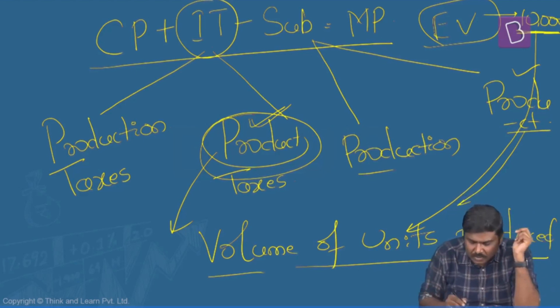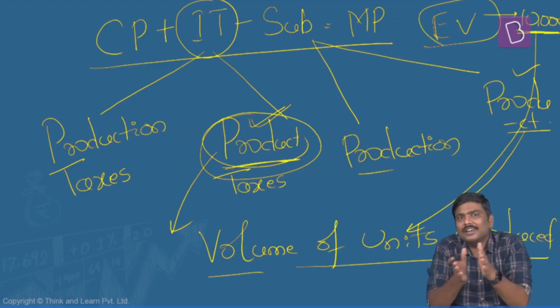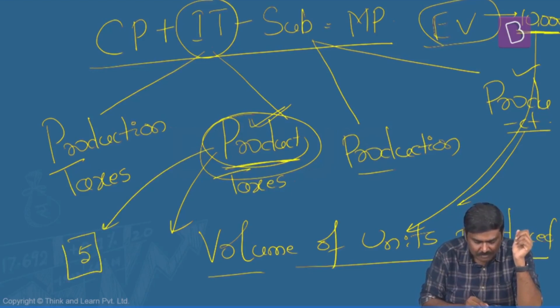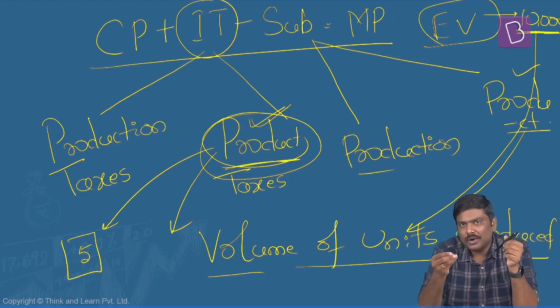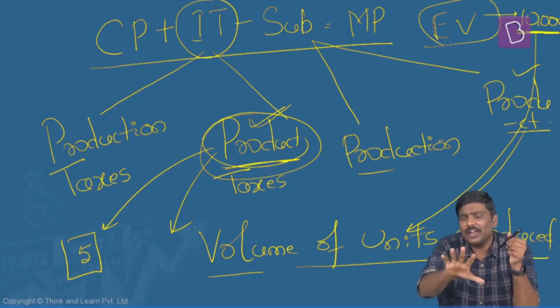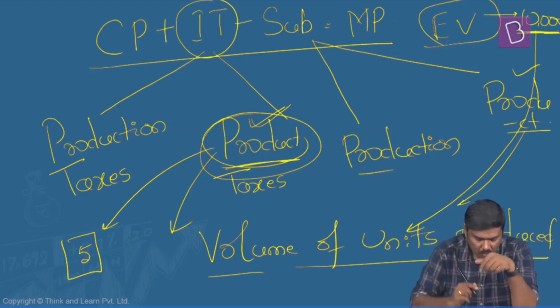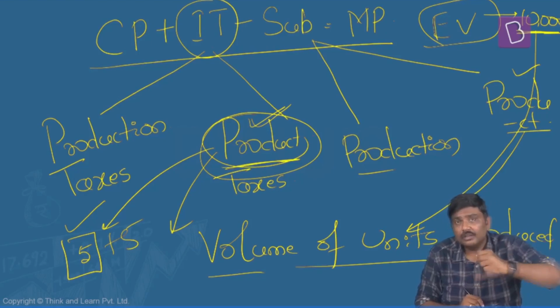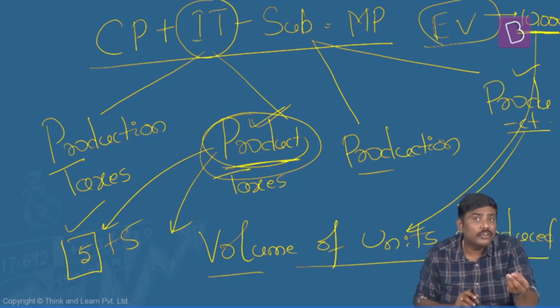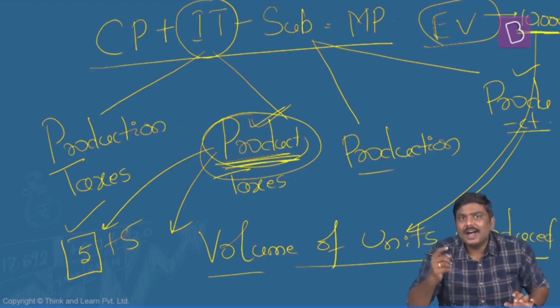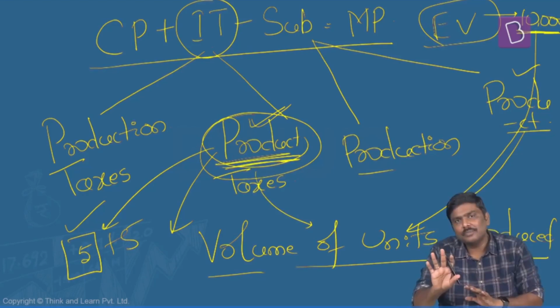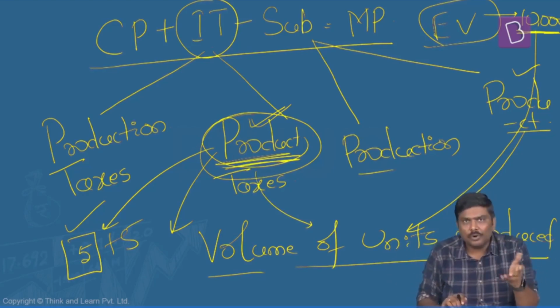Done. On the other hand, there is the concept of product taxes. Again, directly linked to volume of production. Government says you produce one unit, I will charge you 5 rupees GST. You produce one unit of a product, I will charge 5 rupees of taxes or GST on you. So if you produce one unit, how much will be the GST? 5 rupees. 2 units, 5 plus 5, 10. 3 units, 15. 4 units, 20. 10 units, 50. 100 units, 500. Now can I simply say that these taxes are directly connected to how many units you will produce. If you produce one, 5 rupees, 100, 500 rupees. If you don't produce, obviously no taxes.